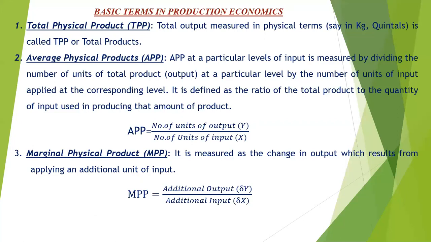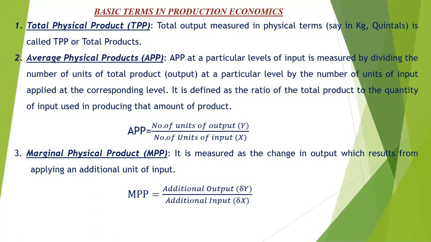Average physical product, the formula is given. Average physical product is equal to the number of units of output divided by the number of units of input. Generally in production economics, the output is denoted by Y and the input is denoted by X. It is defined as the ratio of the total product to the quantity of the input used in producing that amount of the product.